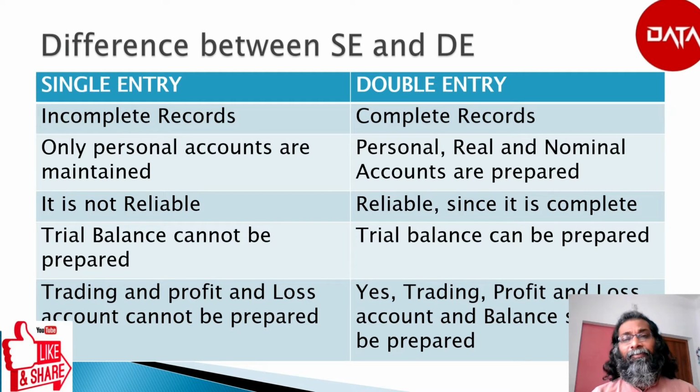In double entry system, we can easily prepare trading profit and loss account and balance sheet for knowing the profitability and the financial position of the business. But under single entry system, the profitability may be known, but we cannot prepare the trading profit and loss account and the balance sheet. And whatever books of account that we are preparing and whatever results that we are getting may not be 100% reliable since it is an incomplete system of accounts. So these are the major differences between double entry system and single entry system.